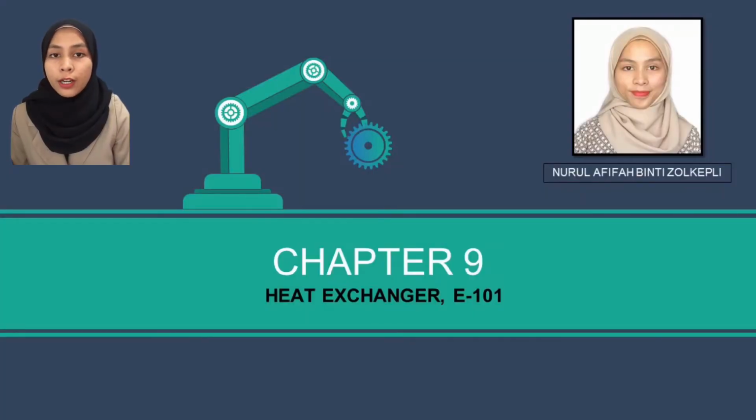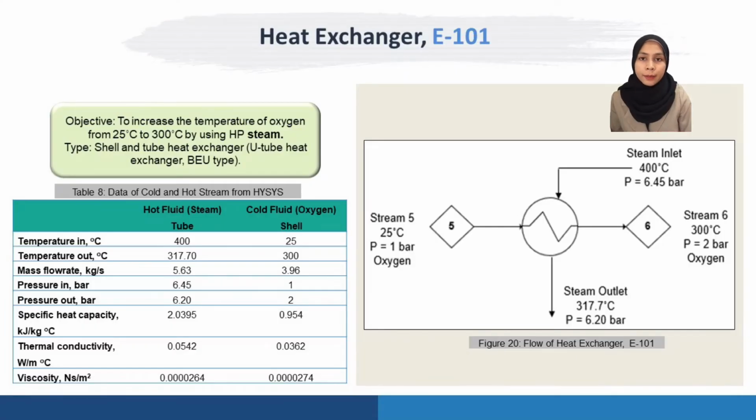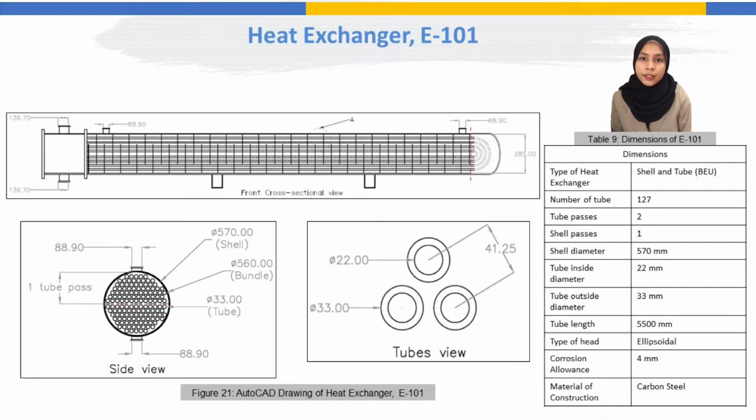Assalamualaikum, my name is Nurul Afifazul Kepli and I will present the design of heat exchanger E101. This heat exchanger is designed mainly to increase the inlet oxygen temperature from 25 degrees Celsius to the desired outlet temperature of 300 degrees Celsius by using high pressure steam. The type of heat exchanger used is a shell and tube heat exchanger with one shell and two tube passes, horizontal orientation and continuous operation.